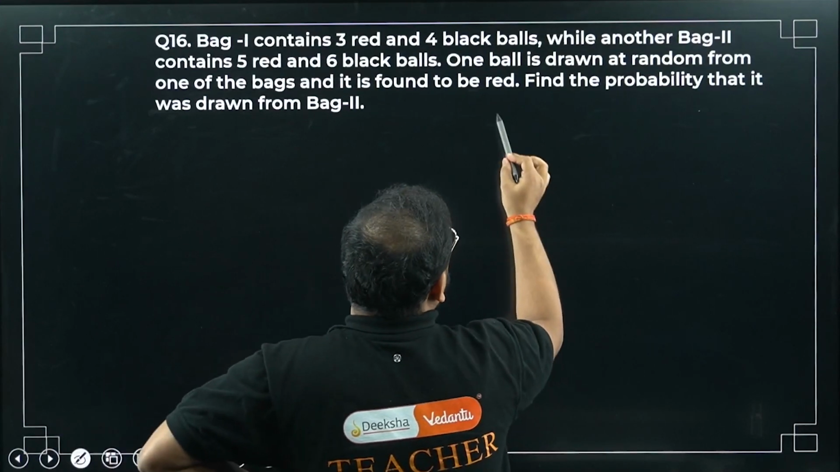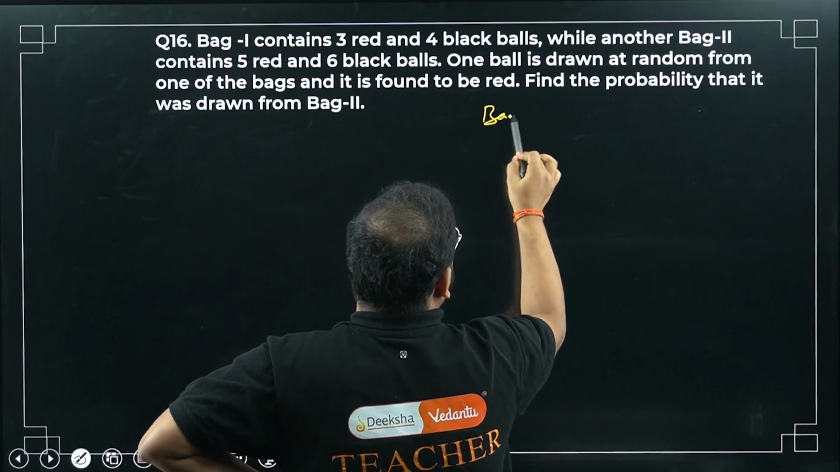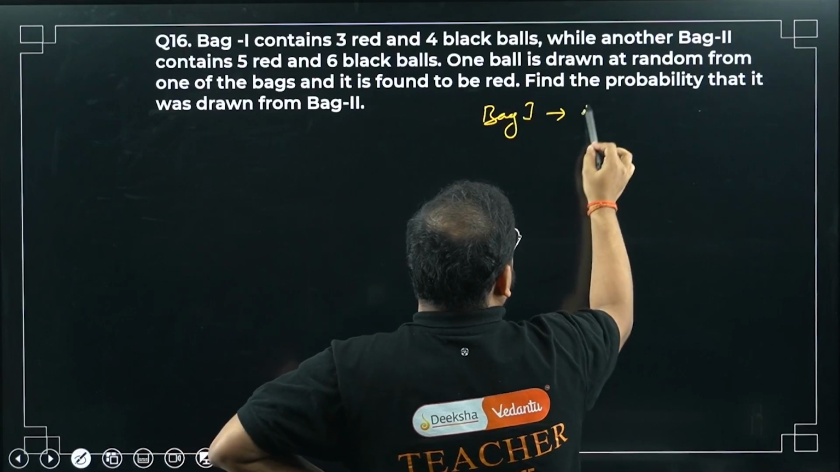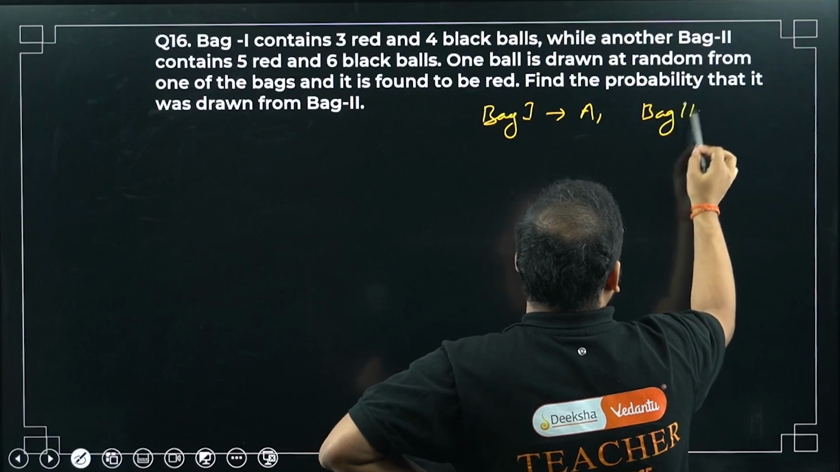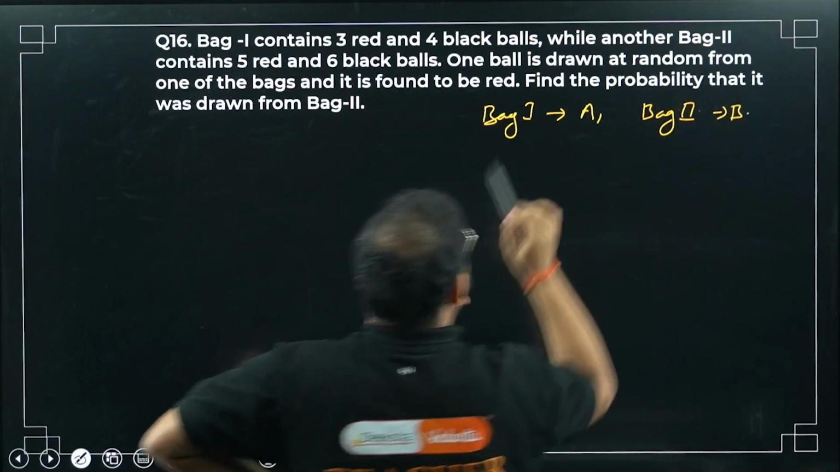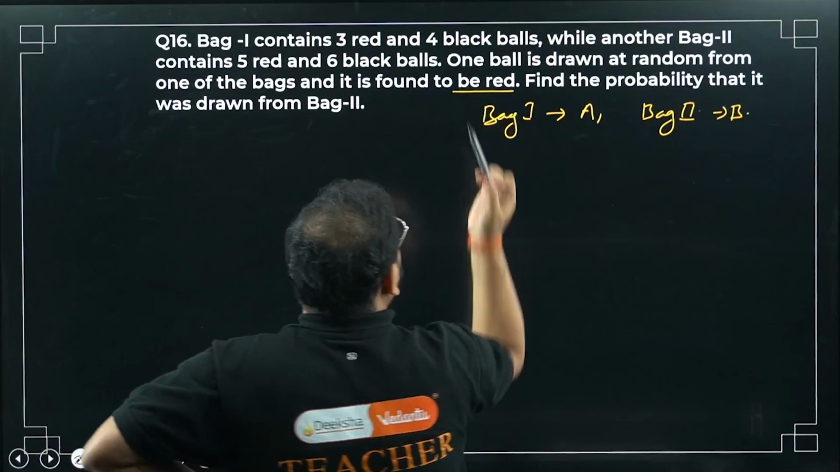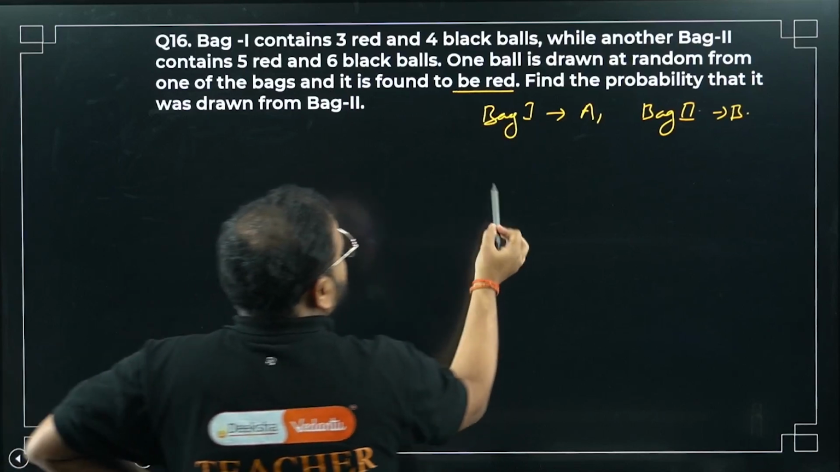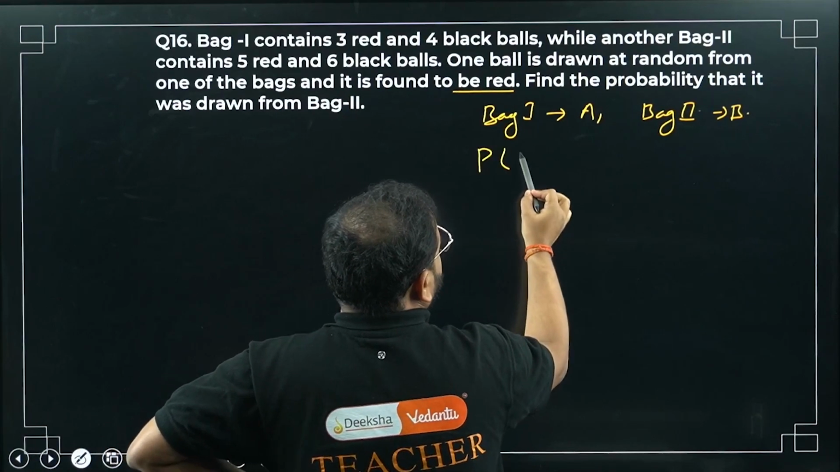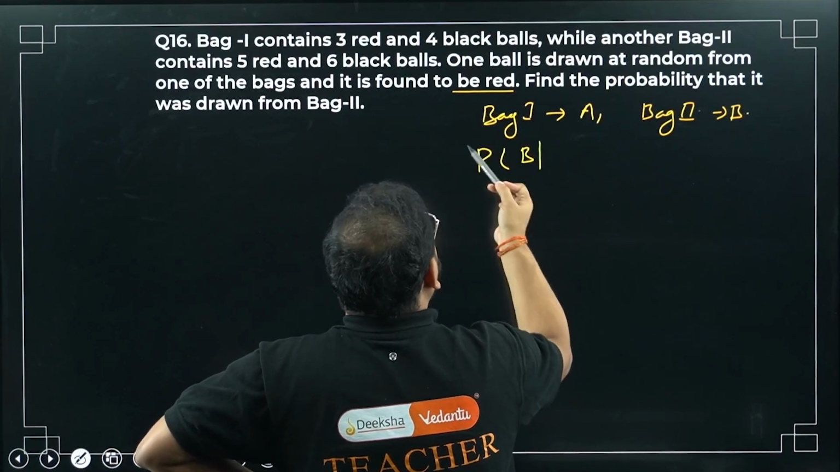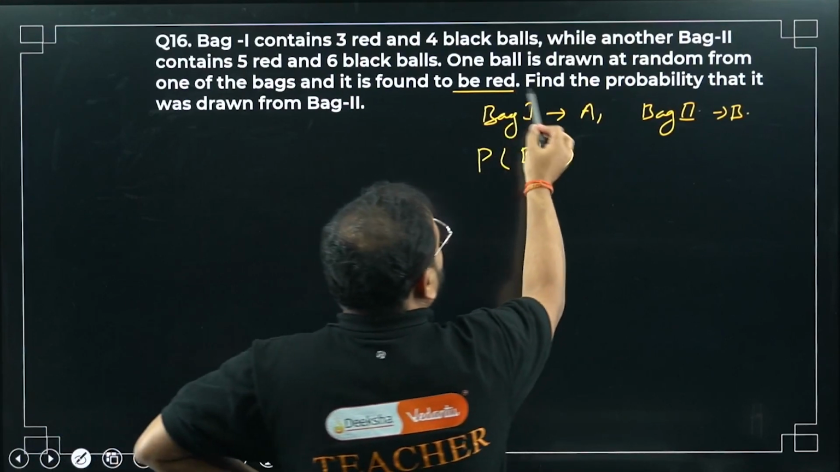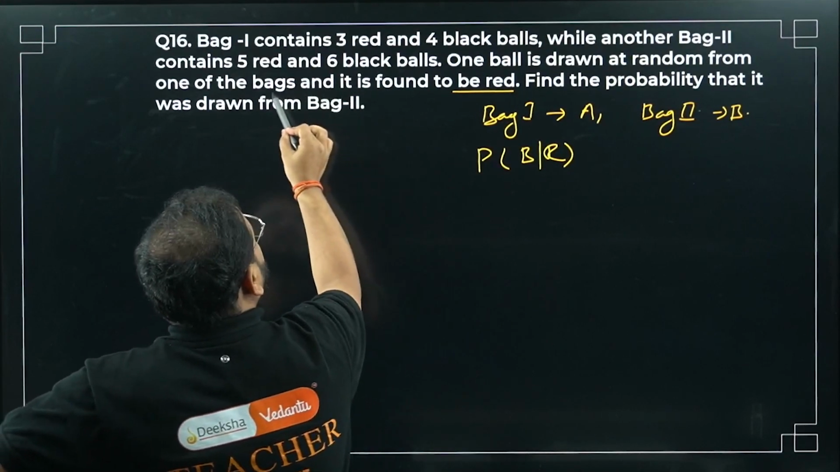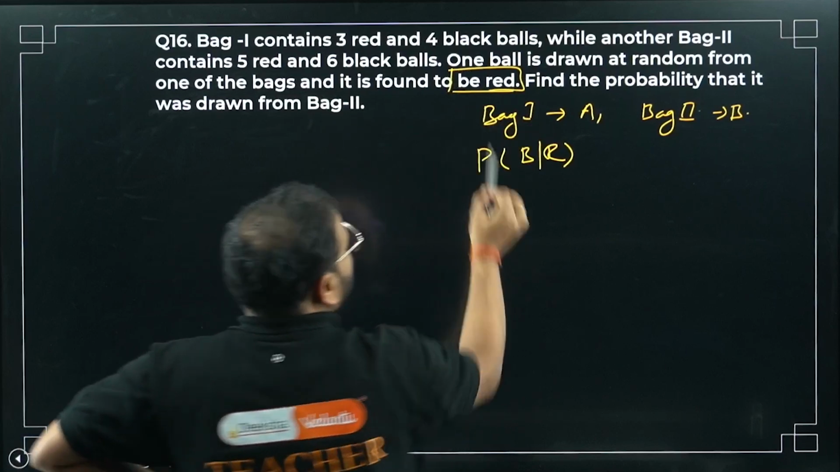Let's say bag 1, I'll name it A, and bag 2 I'm taking as B. We are getting a red ball from bag 2, which means we are looking for the probability of B when you get a red ball. Getting a red ball, I can simply take it as R.